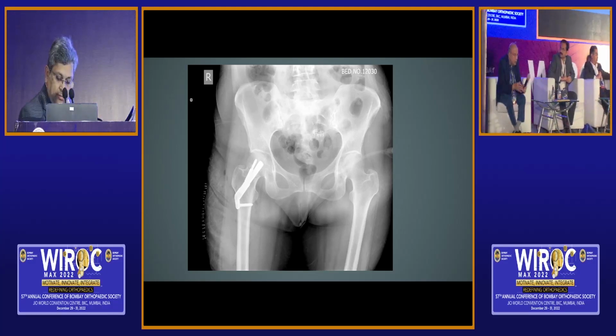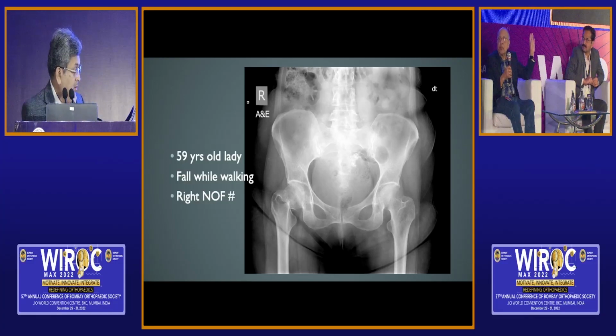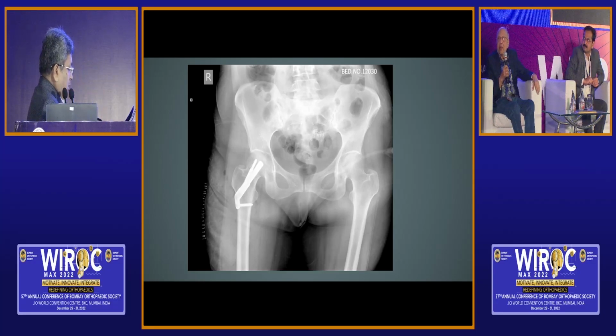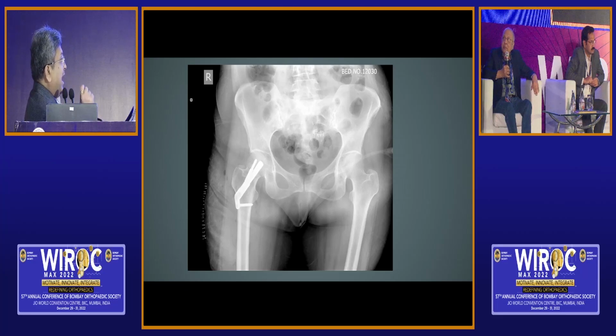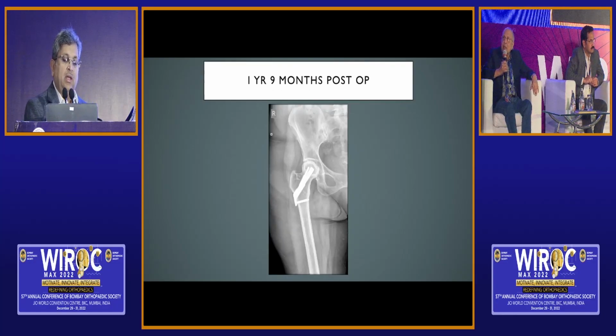So this is that patient. Another patient, I'm just trying to make a point. This is a 59-year-old lady. This synthesis we have used, this is FNS. And in Avinash's case, I am representing him. This is a good modern implant which caused the compression on table, locked on table. He did everything to prove that point using a modern device available to every one of us. That's what happened in 9 months, and that's what happened in 1 year, 9 months. Now the patient has pain. What should he do?